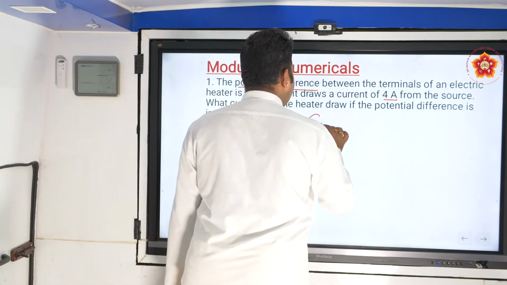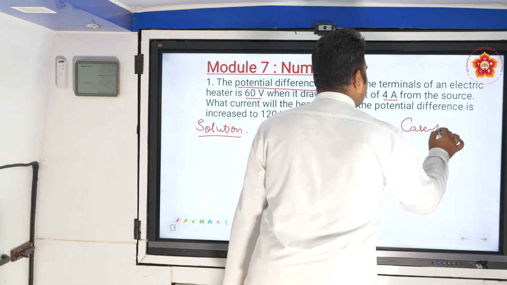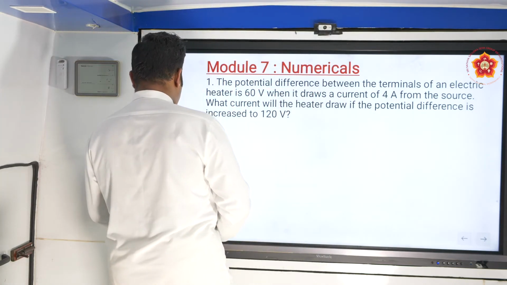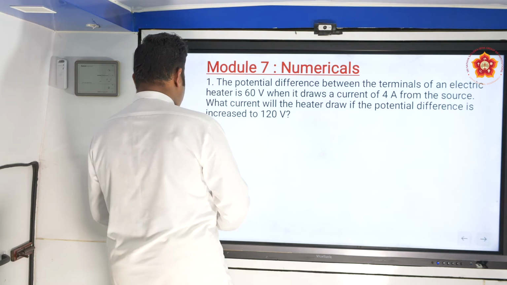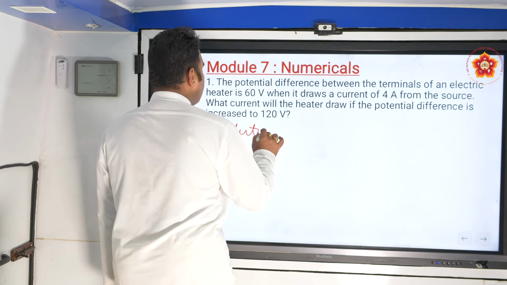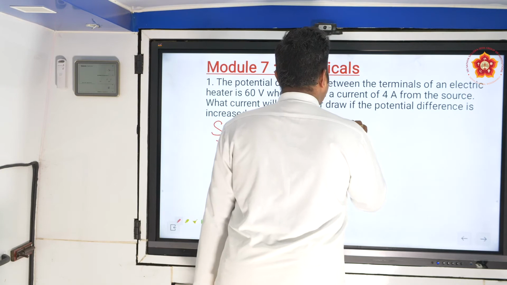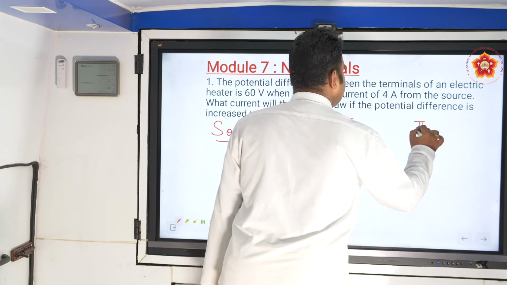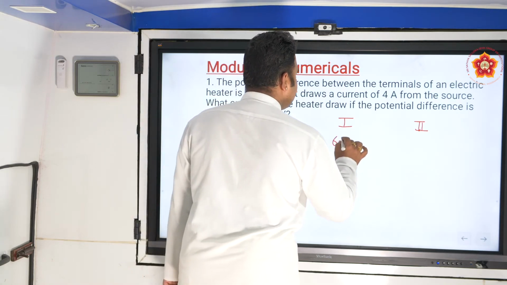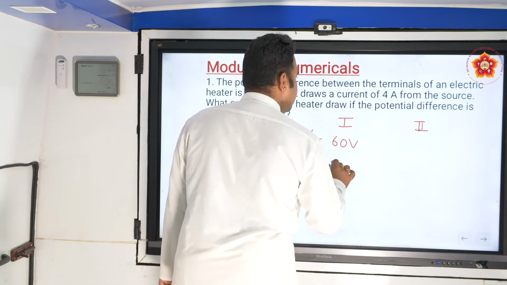Now in case 1, we know the initial voltage is 60 volts and the current initially was 4 amperes.